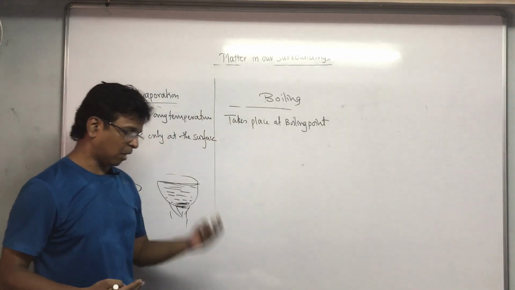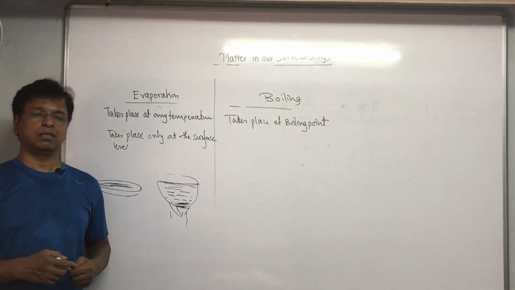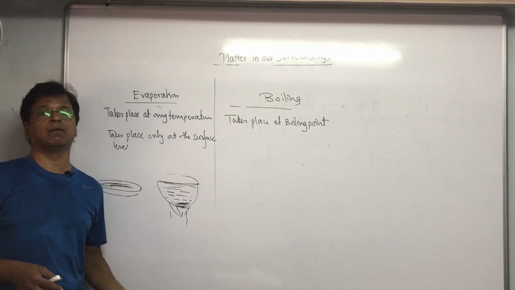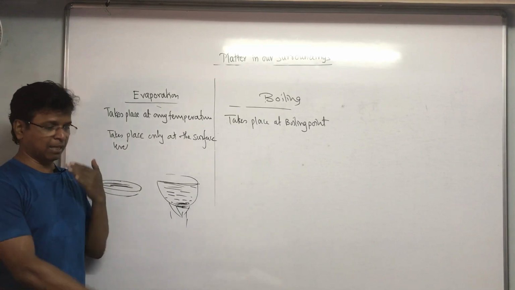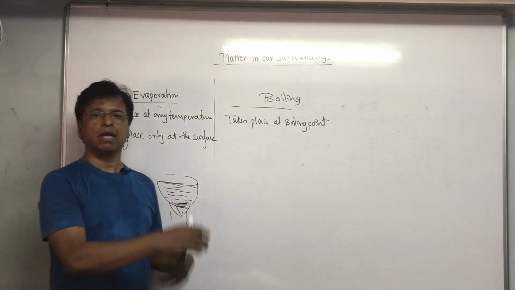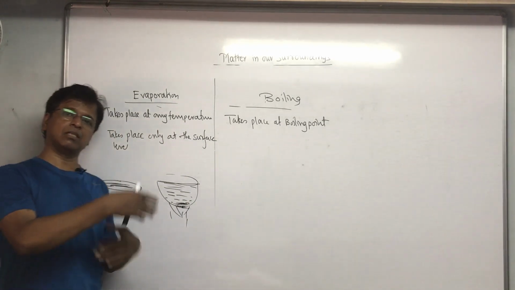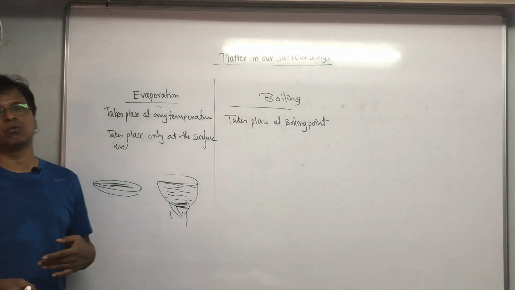As the temperature of the down water rises above the temperature of the water above, it will come up. Whenever the temperature of the down water rises more than the temperature of the surface water, it will come up. And this cycle keeps on happening. Slowly, steadily, they reach 100 degrees Celsius, the boiling point, and then the conversion of liquid to gas takes place.